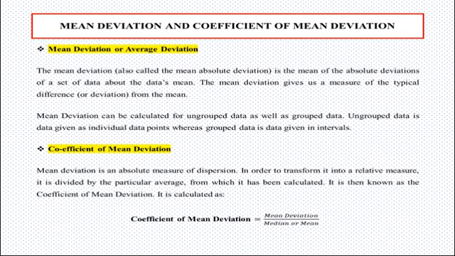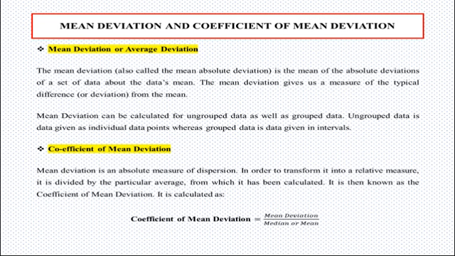Mean deviation, which is also known as average deviation or absolute deviation, is the mean of the absolute deviations of a set of data about the data's mean. The mean deviation gives us a measure of the typical difference from the mean. If most data values are very similar to the mean, then the mean deviation score will be low, indicating high similarity within the data. If there is greater variation among scores, then the mean deviation score will be high, indicating low similarity within the data.